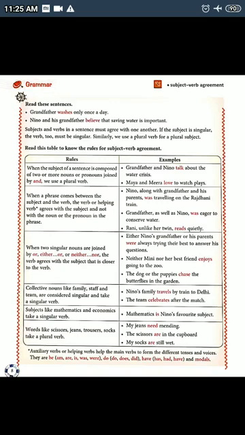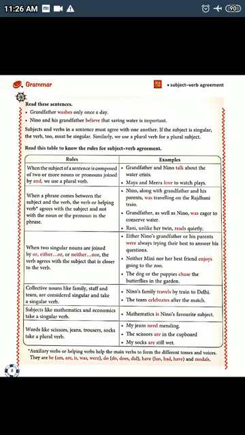Now the fourth rule states that subjects like mathematics and economics take a singular verb. Though they have s written, we will not be confused because they are taken as singular, and so we will use a singular verb. For example, mathematics is my favorite subject.